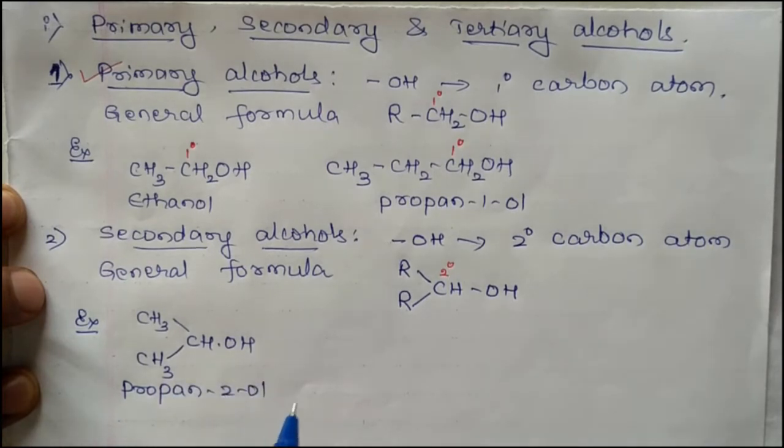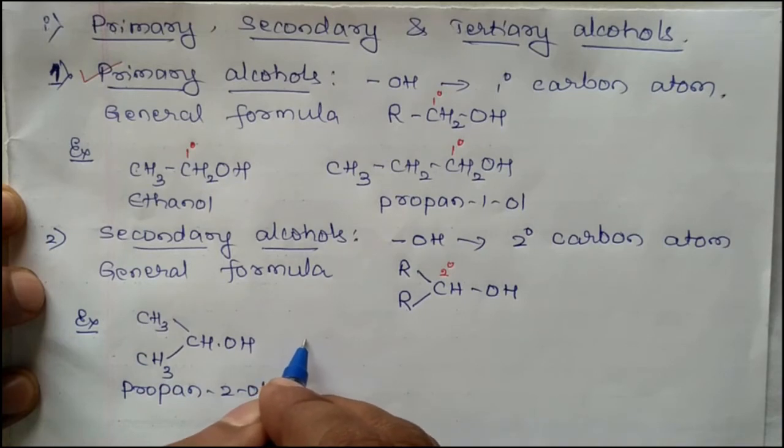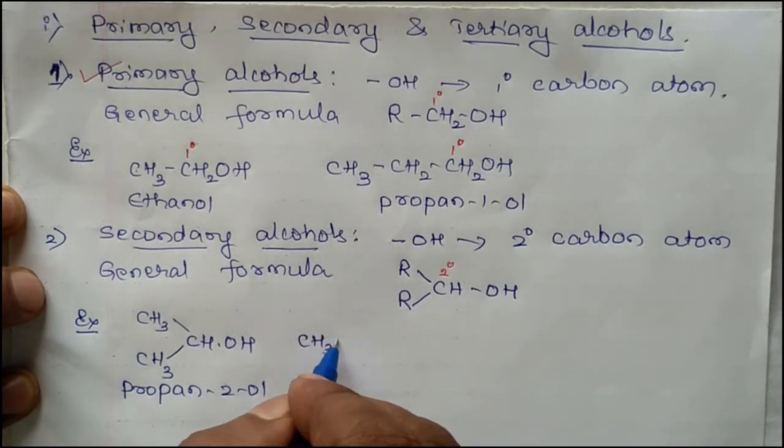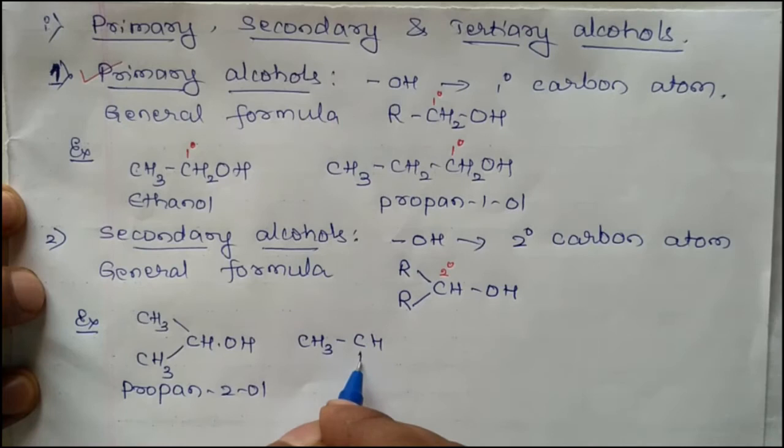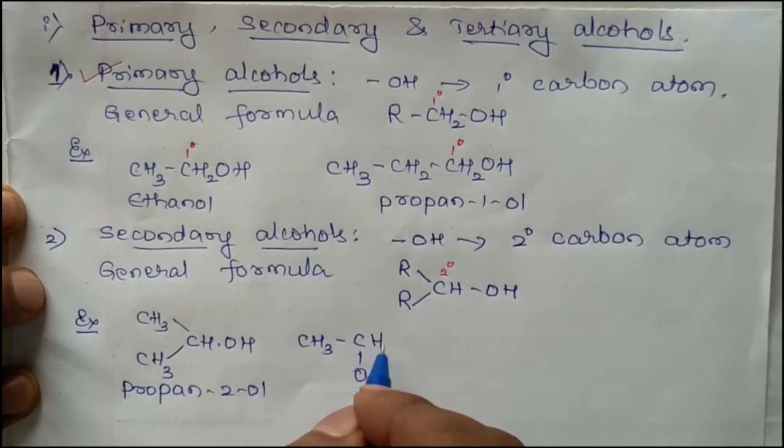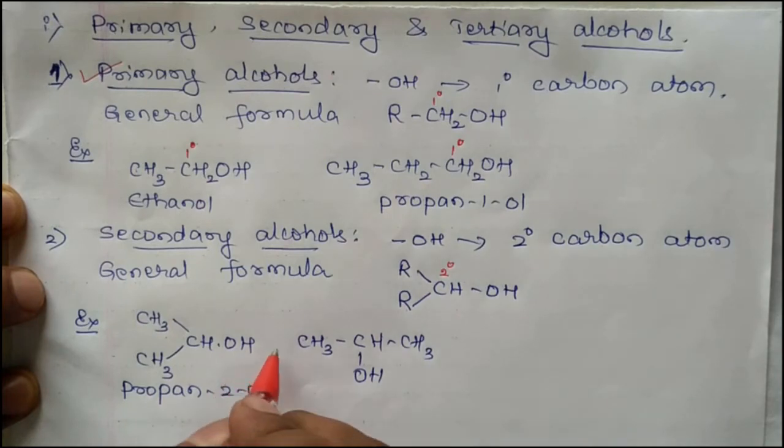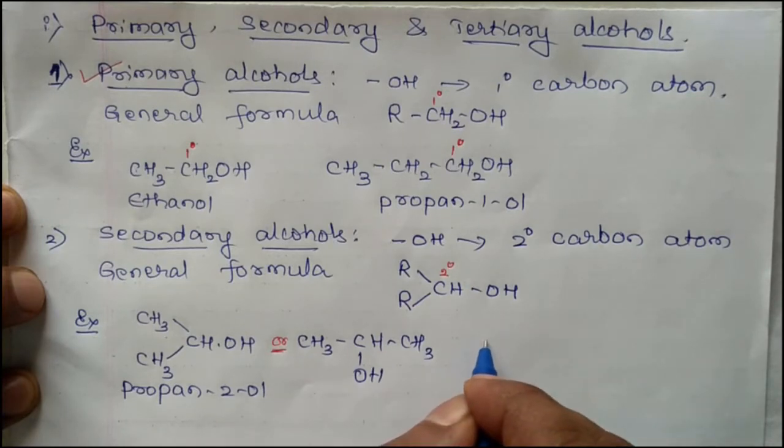Propan 2-ol. Or this is also written as CH3, CHOH, CH3. Both are the same. Propan 2-ol. Next is CH3, CH2,